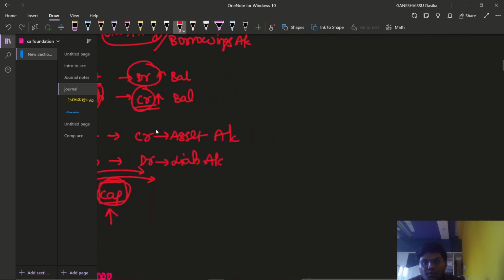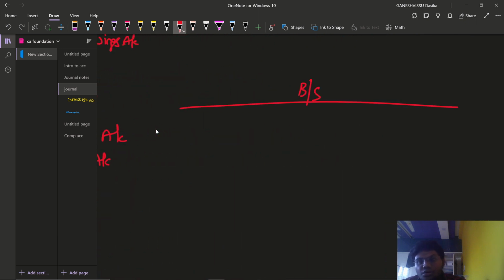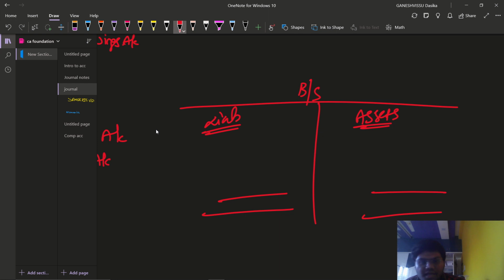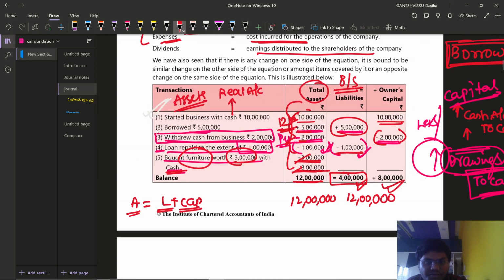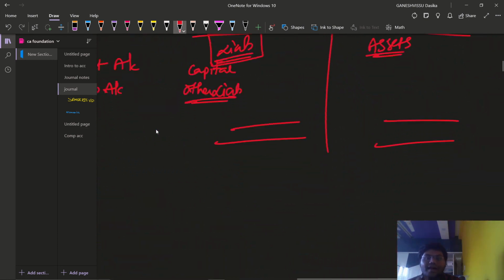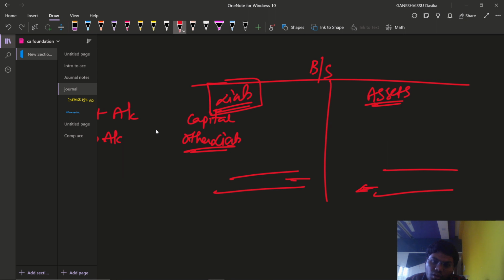In the balance sheet, what are we going to do? We are going to write the assets balance here and the liabilities balance here, and we are going to match the assets and liabilities, and the liability side also deals with capital and other liabilities. So it is also known as the balance sheet, friends. The accounting equation approach is also known as the balance sheet, because the total of assets should match the total of liabilities. The liabilities will also include capital and other liabilities.